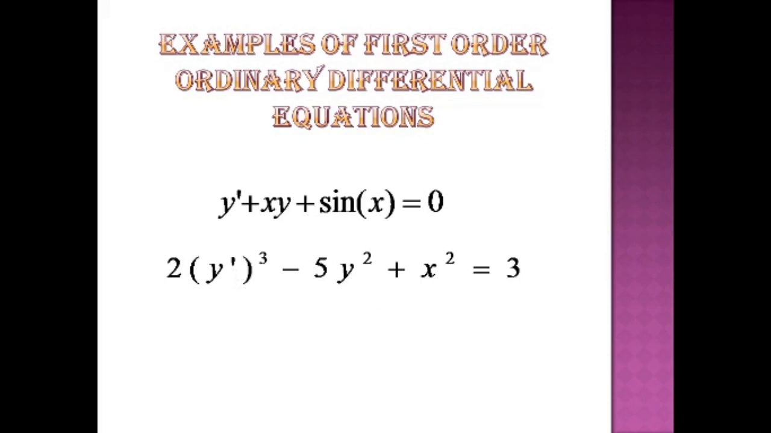This is another example. And now you can tell me whether it is the explicit form of a first order differential equation. Yes, because on one side we have only the derivative dy by dx, and all other terms are on the other side of the equation. So this is the explicit form.